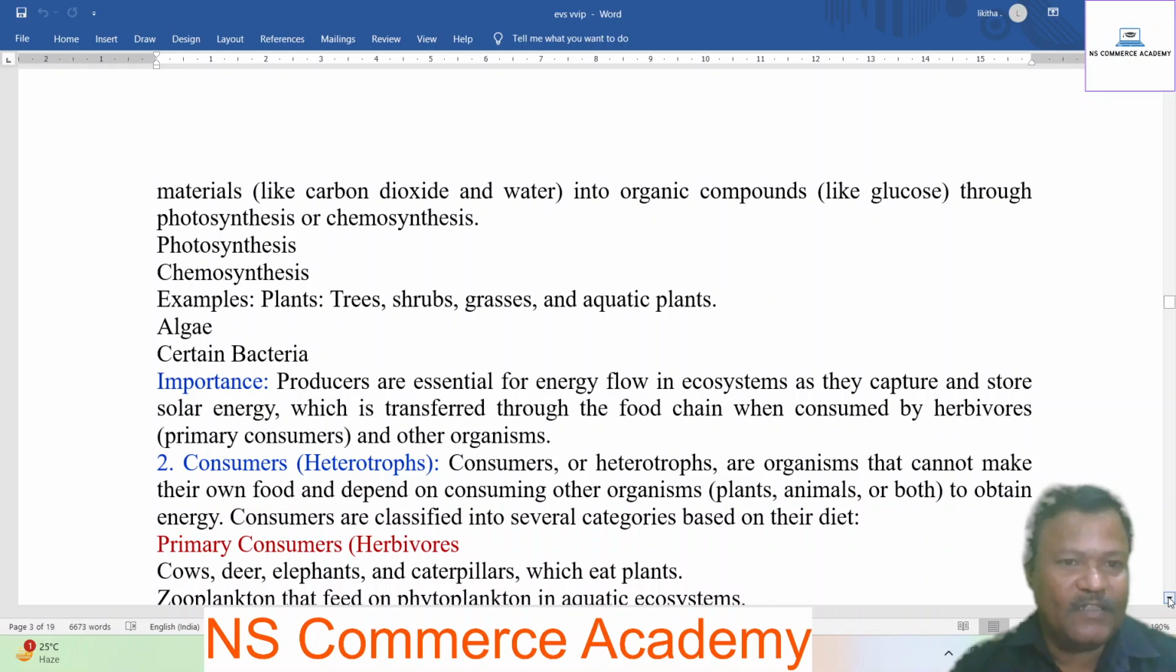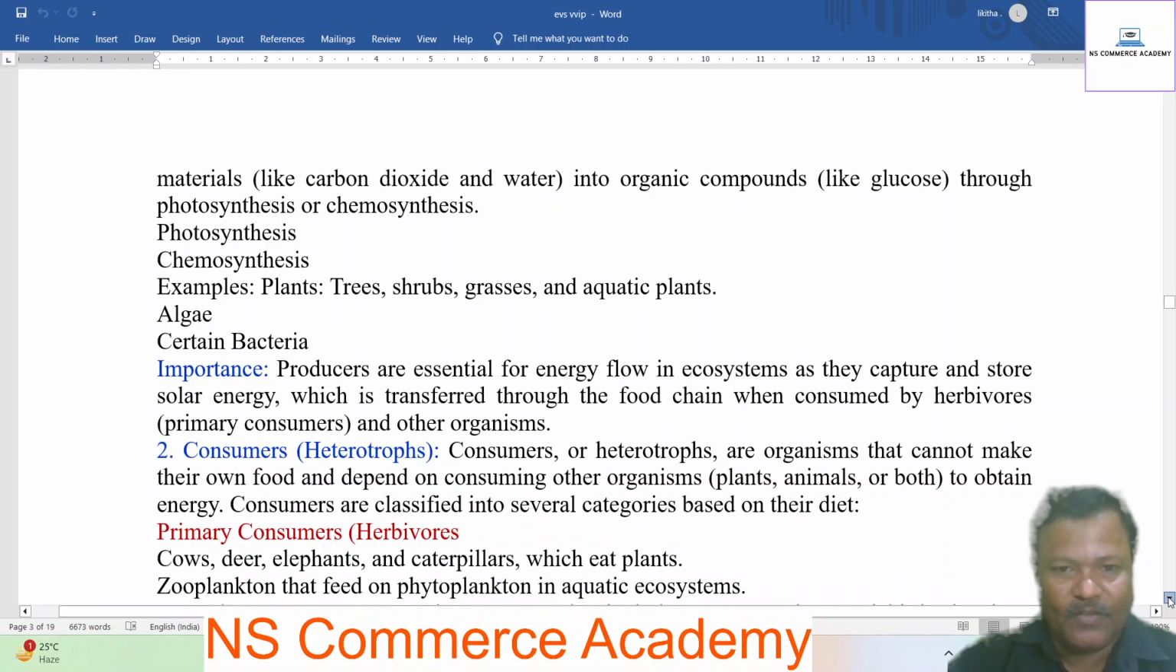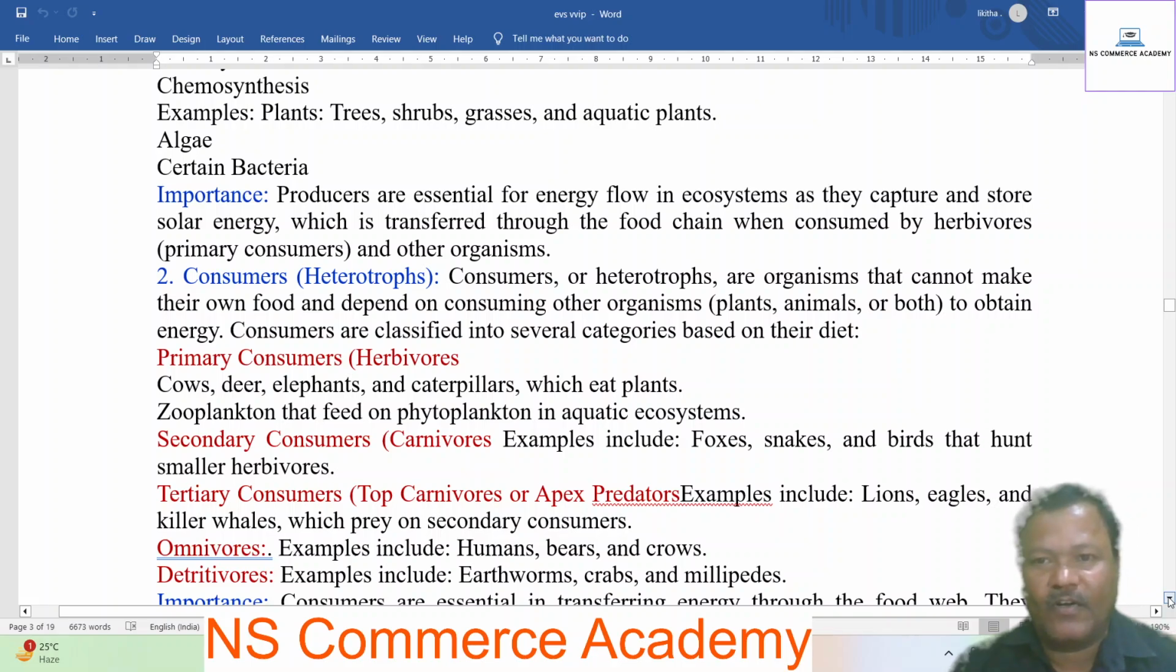Algae, certain bacteria. Importance: producers are essential for energy flow in ecosystems as they capture and store solar energy, which is transferred through the food chain when consumed by herbivores, primary consumers, and other organisms. Consumers are heterotrophs: organisms that cannot make their own food and depend on consuming other organisms, plants, animals, or both to obtain energy. Consumers are classified into several categories based on their diet.